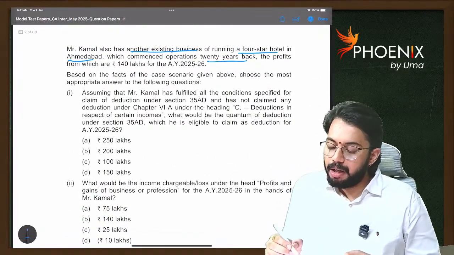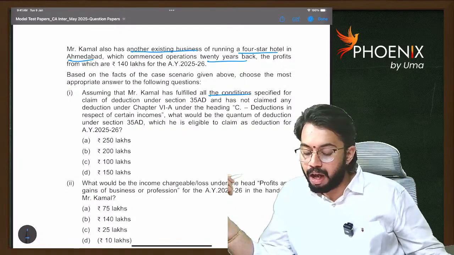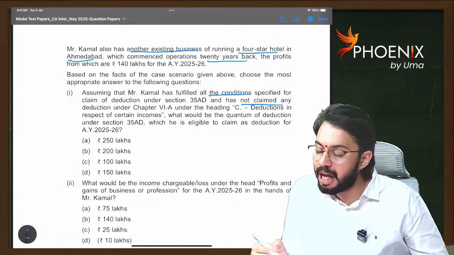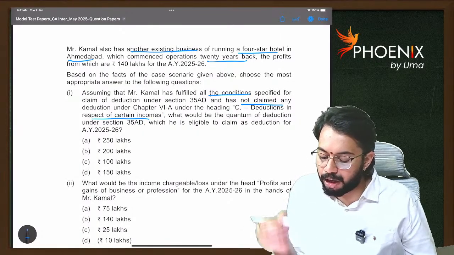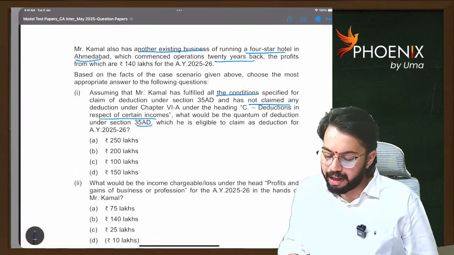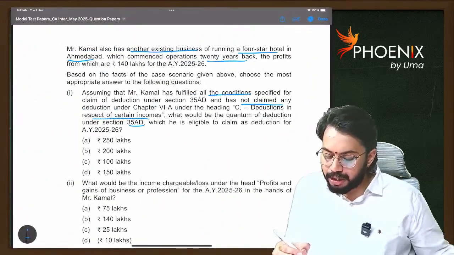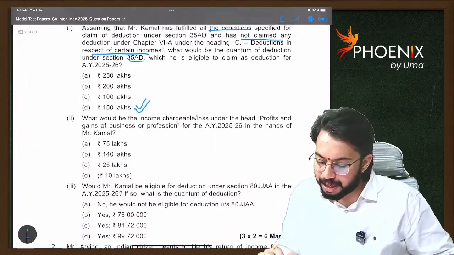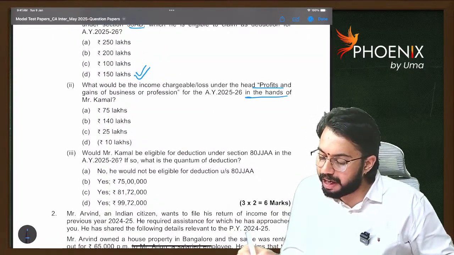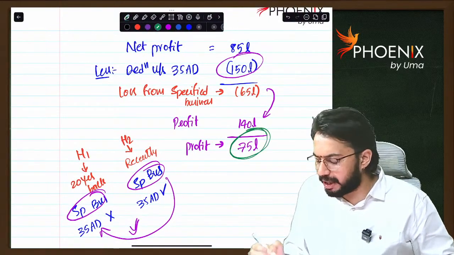Assuming that Mr. Kamal has fulfilled all conditions specified under section 35AD and has not claimed any deduction under Chapter 6A under the heading deductions in respect of certain incomes, what would be the quantum of deduction under section 35AD? How much deduction can he claim under 35AD? 150 lakhs. So the deduction under section 35AD is 150 lakhs. What would be the income chargeable under PGBP for assessment year 25-26 in the hands of Kamal? Income chargeable under PGBP will be 75 lakhs.